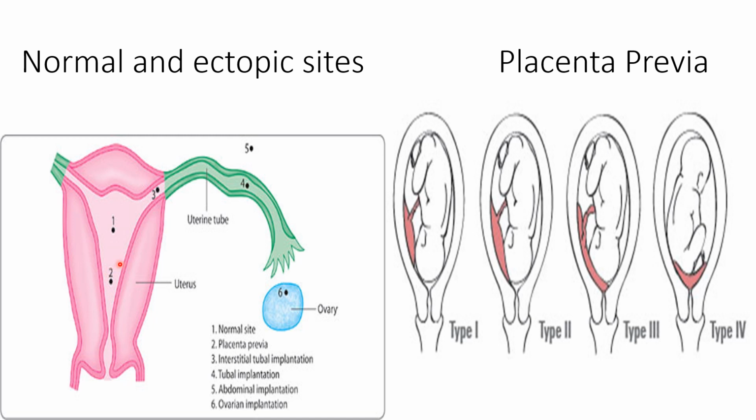There are four grades of placenta previa. When the implantation occurs in the lower segment, it is called first degree placenta previa. When the implantation reaches up to the internal os of the cervix, it is called grade 2 placenta previa. Grade 3 placenta previa is the one where implantation occurs at the level of the internal os, but when the cervix dilates, then the os will open.